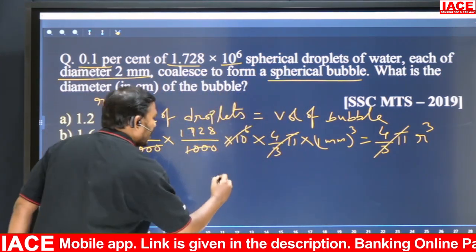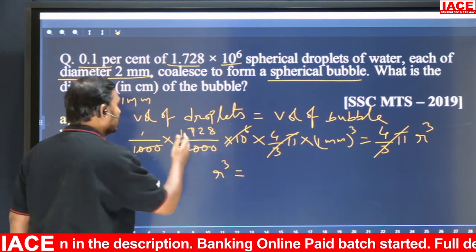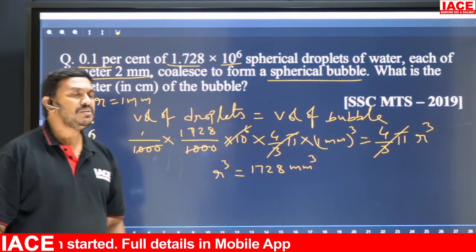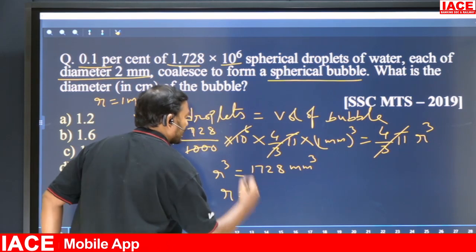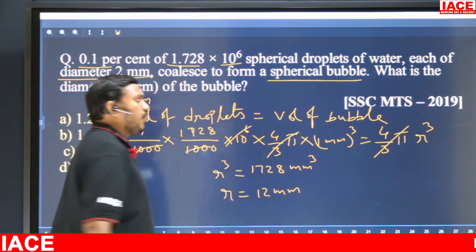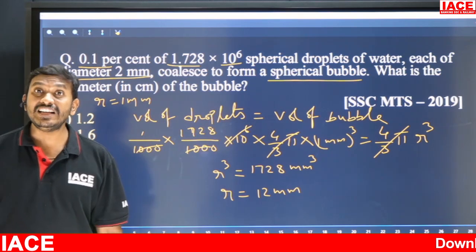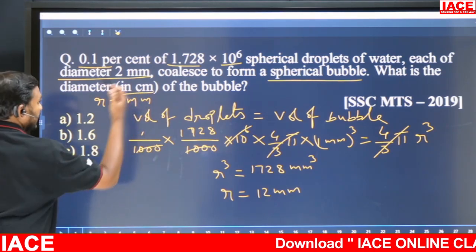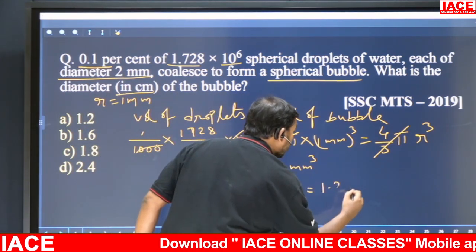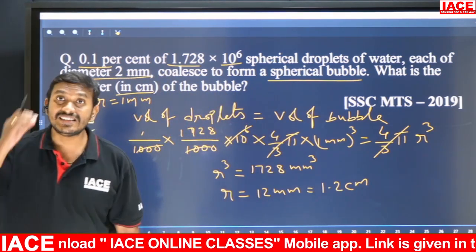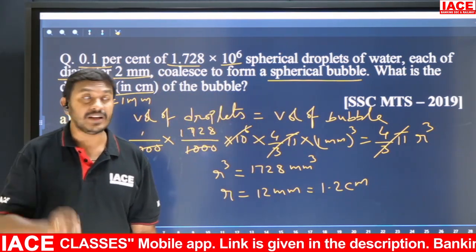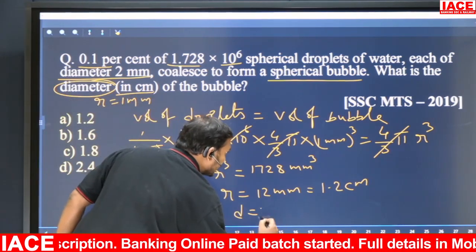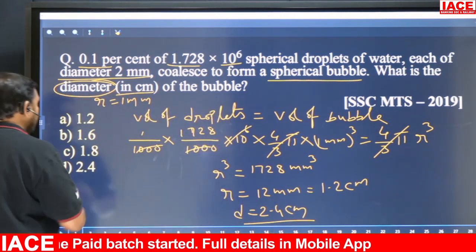Then what are we getting? R cube equals 1728 millimeter cube, right? So what is R? R is 12 millimeters. So the radius of the bubble is 12 millimeters, but it is given in centimeters, right? That means 12 millimeters means 1.2 centimeter. The radius is 1.2 centimeter, but he is not asking the radius. What is he asking? Diameter. So the diameter is 2.4 centimeter. So the answer is 2.4.